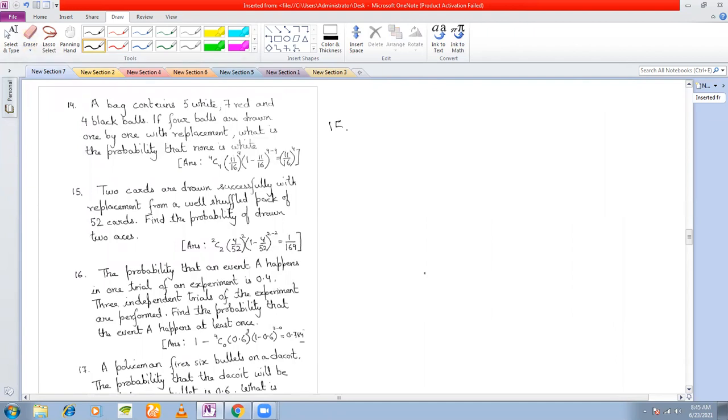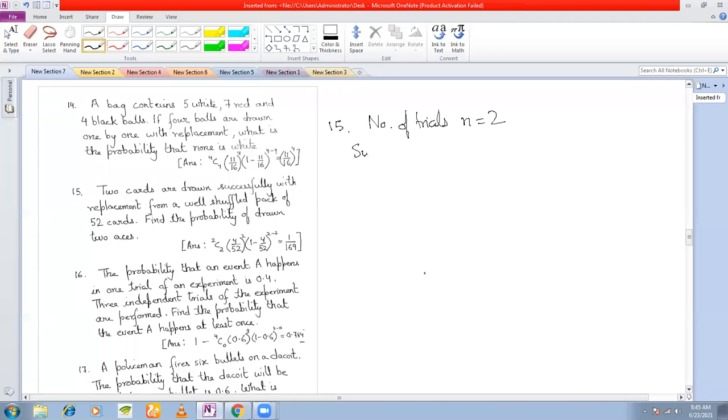The next question here is: 2 cards are drawn successively with replacement. With replacement means we are drawing out 1 card after the other, right? The first card I draw out, I see the card and then obviously I keep it back, and then I draw the second card, right? So how many trials are there? 2, because we are drawing out 2 cards, one after the other. So the number of trials is 2, right?